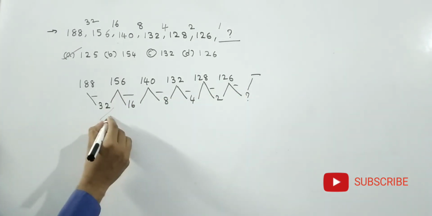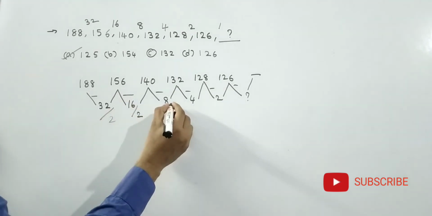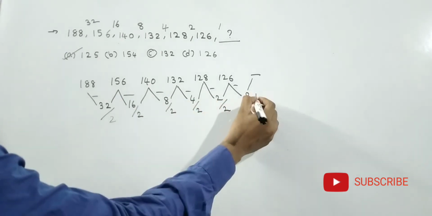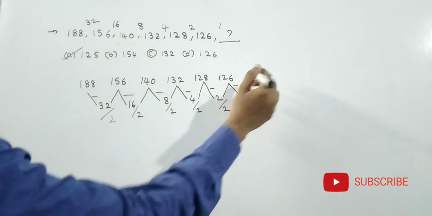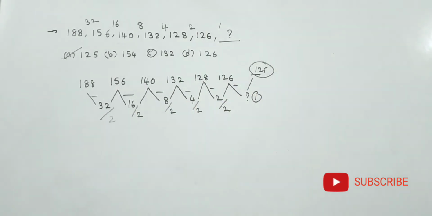See friends, 32 by 2 how much? 16. 16 by 2 how much? 8. 8 by 2 how much? 4. 4 by 2 how much? 2. 2 by 2 how much? 1. Then 126 minus 1 how much? 125. See friends, if you practice number of times, then easily we will get the logic.